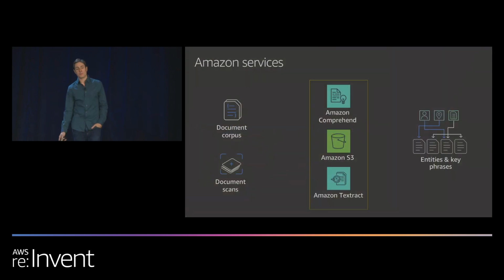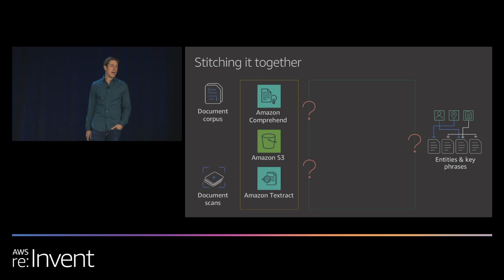Back to our diagram. We need a way to capture the output of these components and store it in a database. As you saw from the demos of Comprehend and Textract, the output format of these services is in JSON format. If only there were a database that could natively store JSON data without having to normalize and transform that data. Gosh. Oh. Well, hello there, MongoDB Atlas.